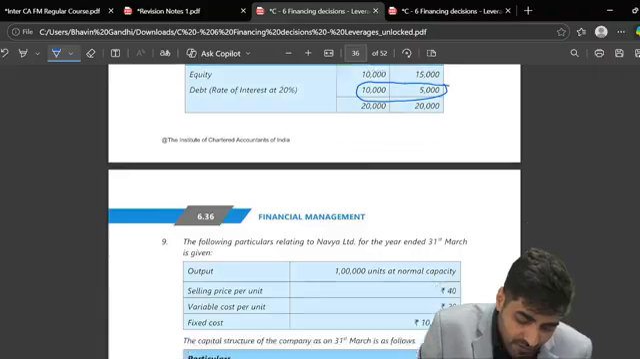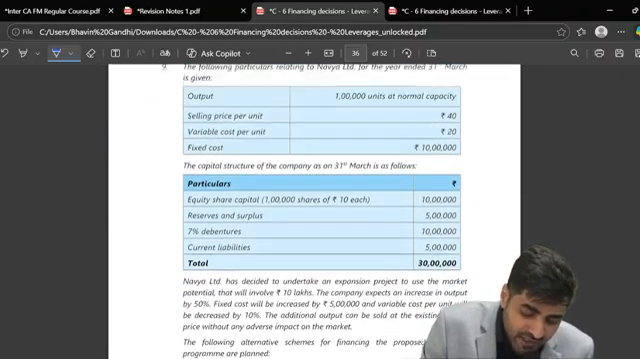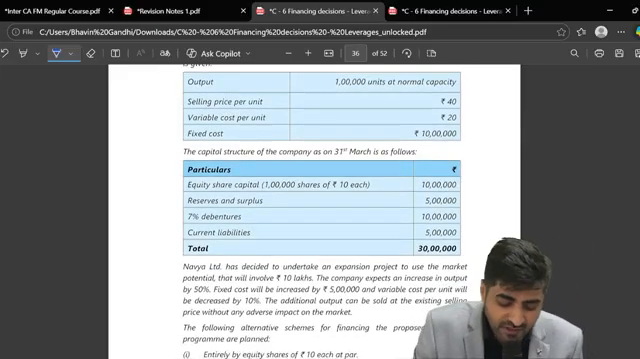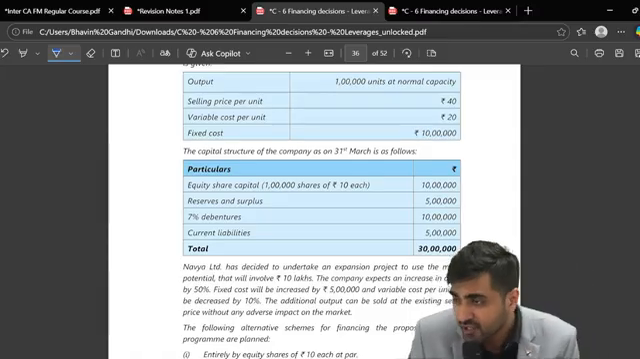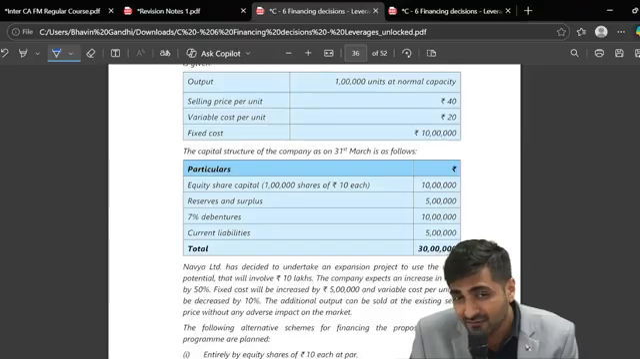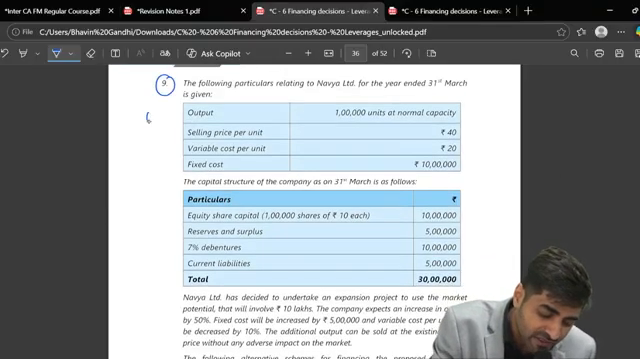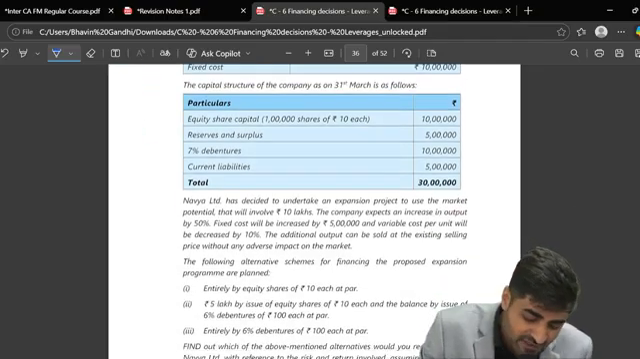Now question number 9. This question is more related to your capital structure chapter, because here we have some existing capital employed and we are taking some more capital employed. We are calculating EPS and then we are going to calculate the leverage. So we will do this along with capital structure. Once the capital structure chapter is done, this will be much easier for you.